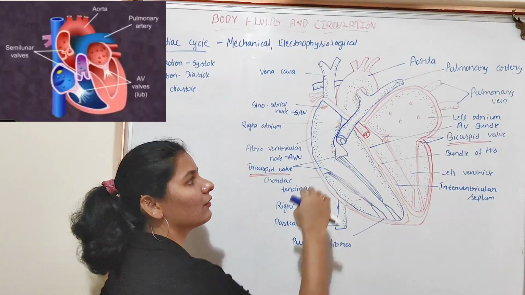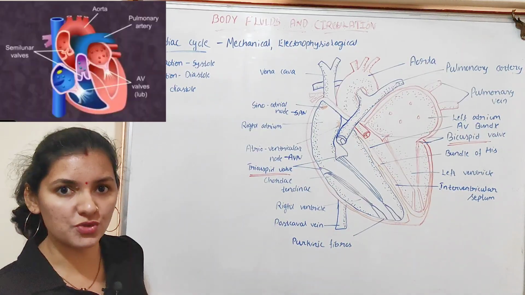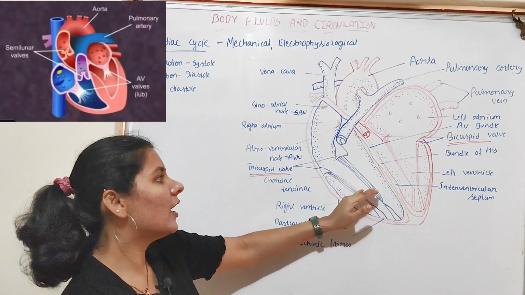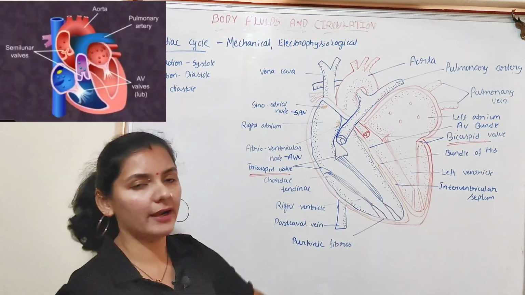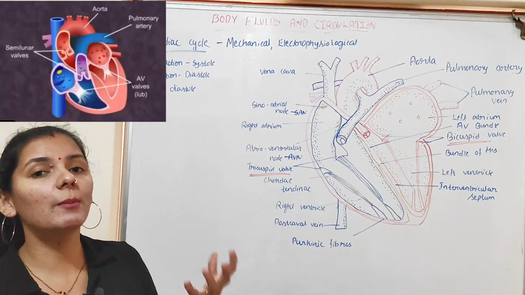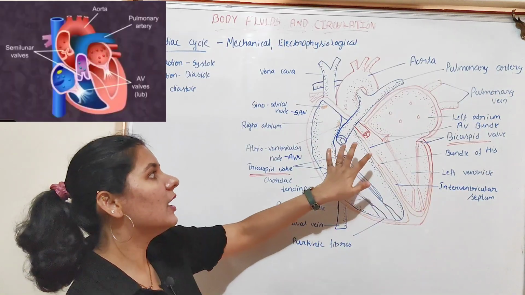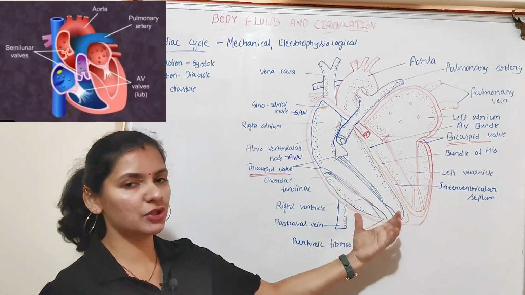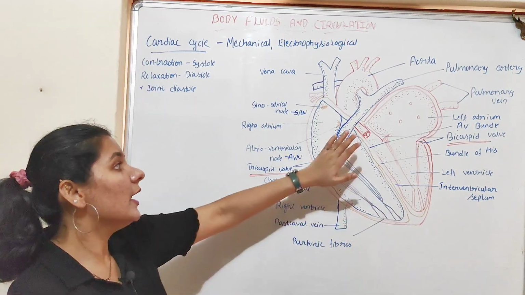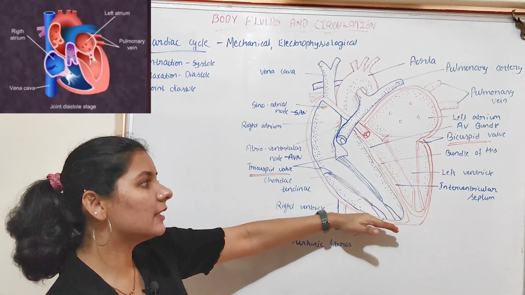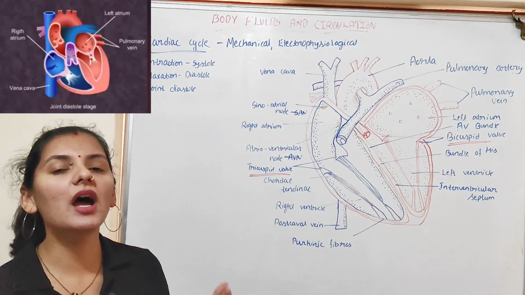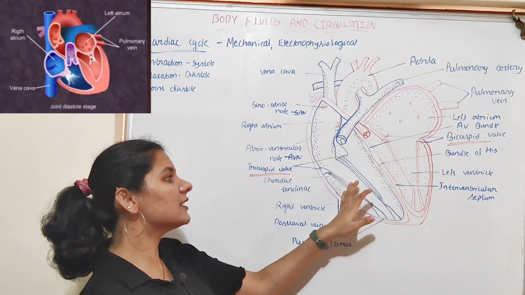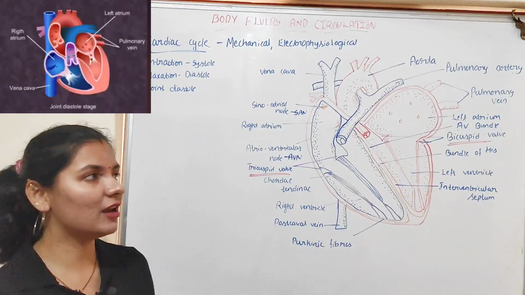This semilunar valve will close, or is forced to close, to avoid the backflow of the blood from the pulmonary artery and the aorta into the right ventricle and the left ventricle. So to avoid the backflow of the blood into the ventricle, this semilunar valve is forced to close when there is a decrease in the pressure inside the ventricle. Again there is a further decrease in the pressure of the ventricle because of the diastole, or the ventricular relaxation. So when there is a further decrease in the pressure inside the ventricle, what happens?